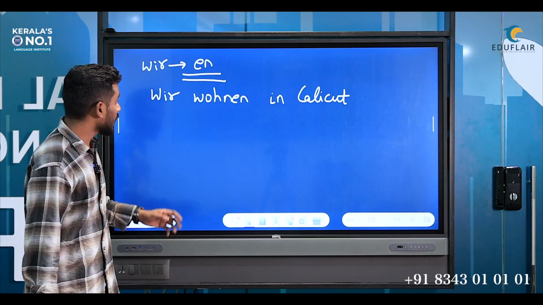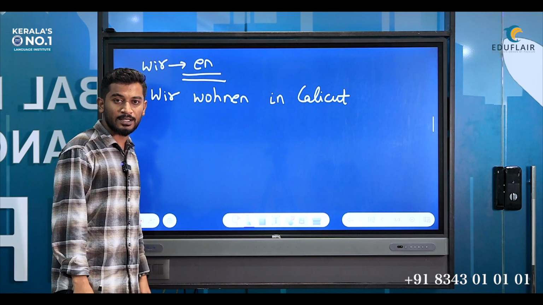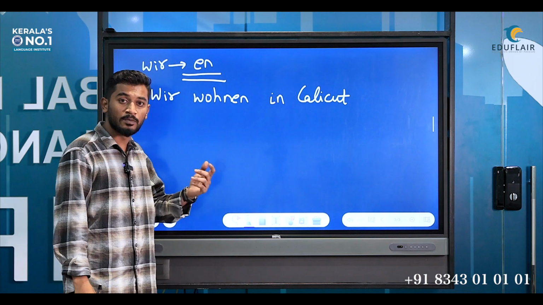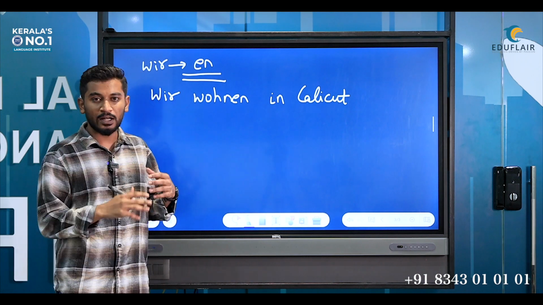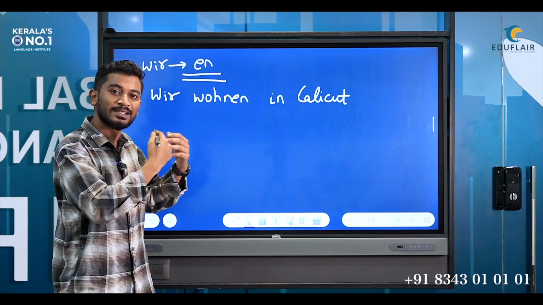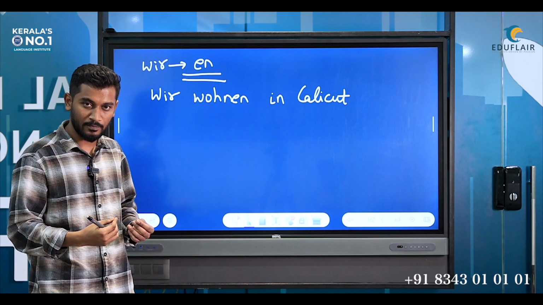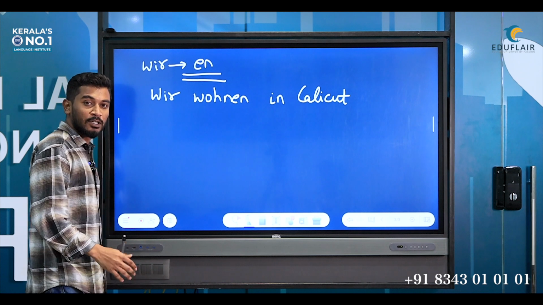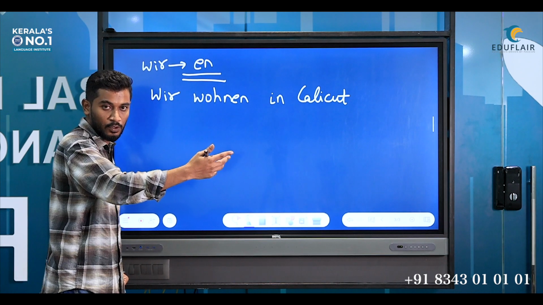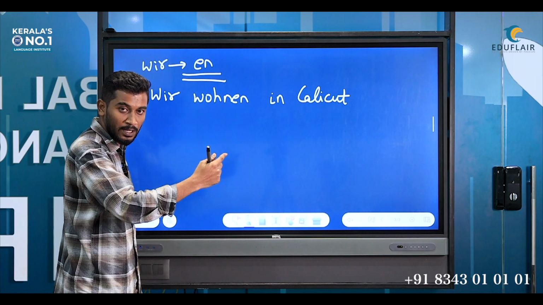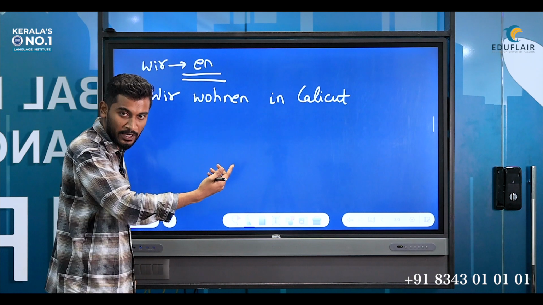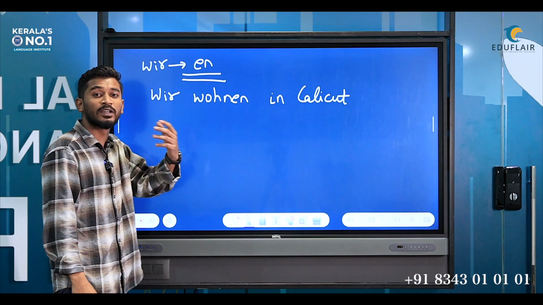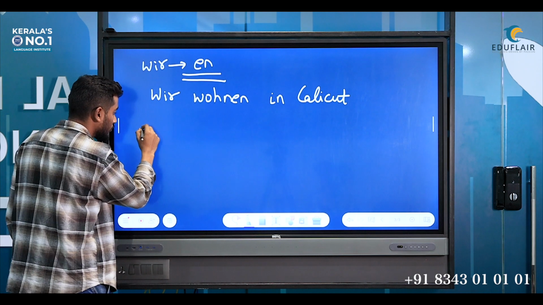Now the next subject that we are about to discuss is ihr. What is the meaning of ihr? Suppose there is a group of people and you are addressing them in an informal way. So we use ihr. I want to tell them that you live in Calicut. Once again, a group of people addressed informally, so I'll use ihr as the subject. How do we write it?